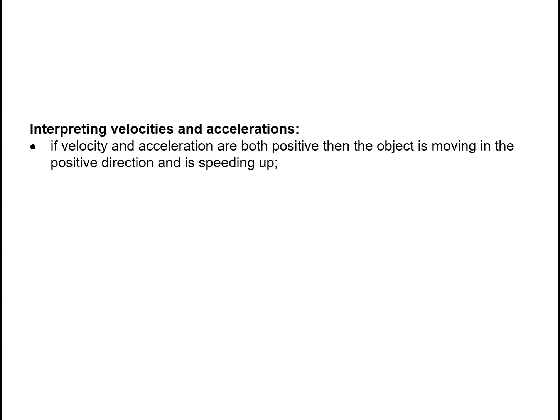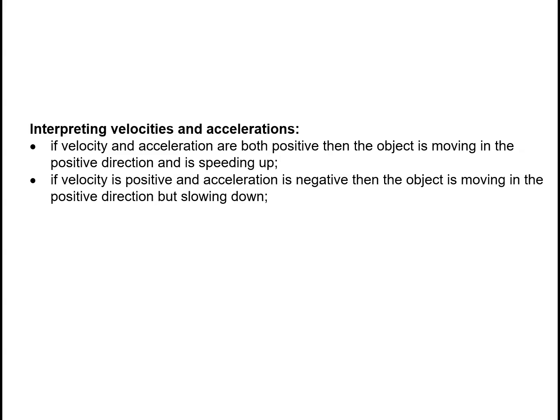Now you sometimes need to be able to interpret velocities and accelerations. If the velocity and acceleration are both positive, then the object is moving in the positive direction and is speeding up. If the velocity is positive and the acceleration is negative, then the object's moving in the positive direction but slowing down.